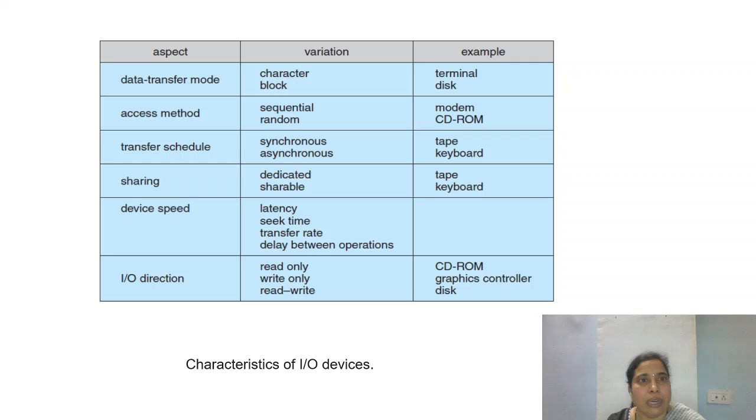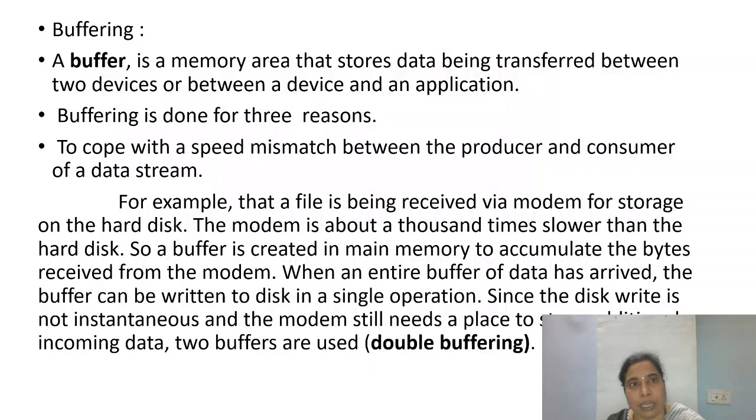So IO devices have different data transfer rates, there can be different access methods, different transfer schedules, the way the IO device is shared among different processors which are requesting it, the speed of these devices, and the different types of IO directions. So these are all the various characteristics of the IO devices.